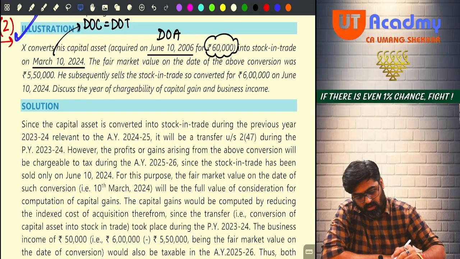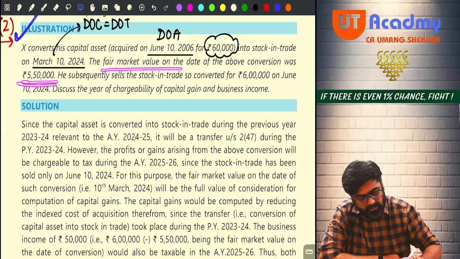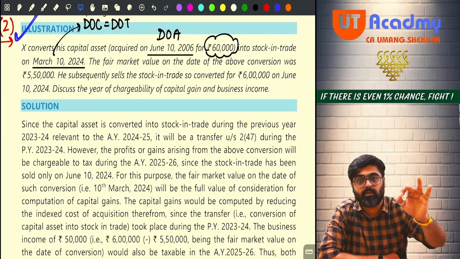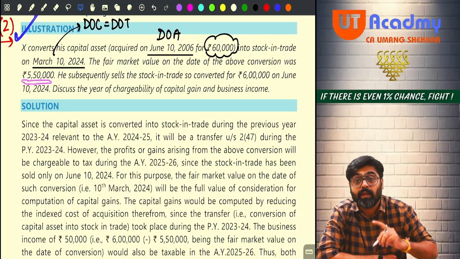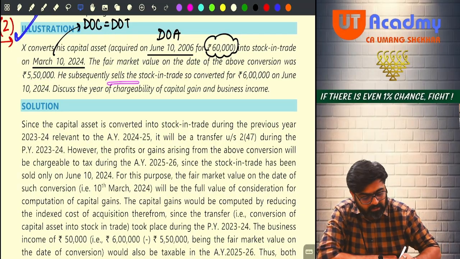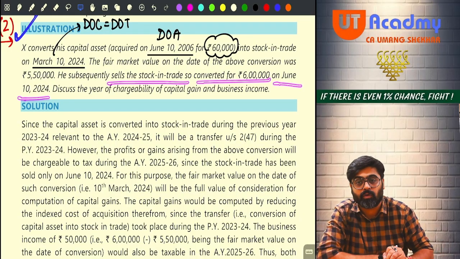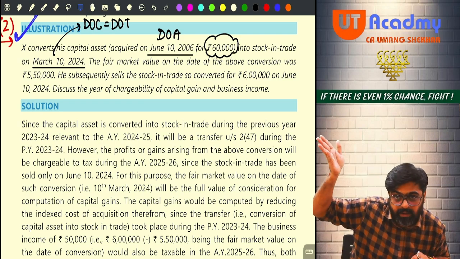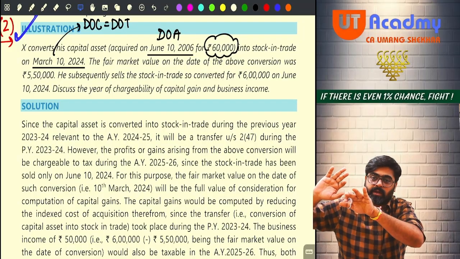Okay. Now the fair market value was 5,50,000 as on the date of conversion, meaning on 10th March 2024. He subsequently sells the stock in trade so converted for 6 lakh on June 10, 2024, meaning that the stock in trade is not sold in 23-24. On 10th March it got converted into stock in trade.